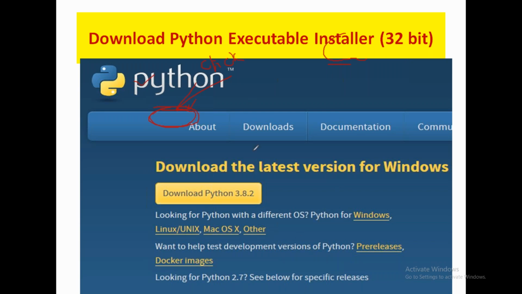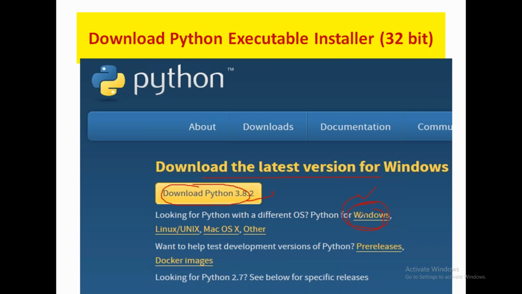Now once you click on downloads, you will see this page. In this page, download the latest version for Windows. Don't download this one directly. This is not meant for 64-bit; this is for 32-bit. Now what you will do is click here: Looking for Python with a different OS, Python for Windows. Click on this option, Windows.